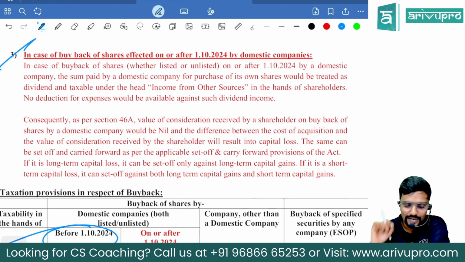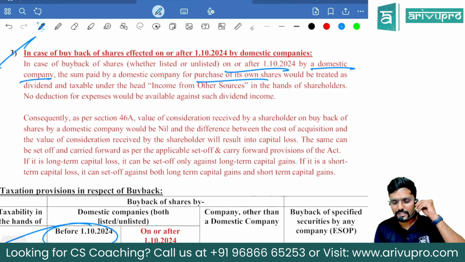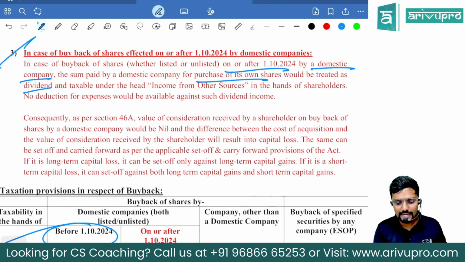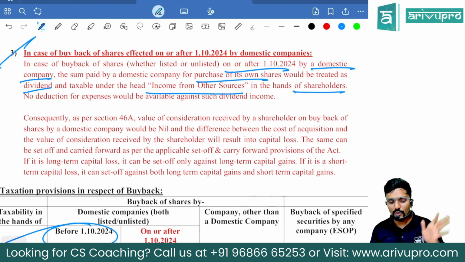In case of buyback of shares effected on or after 1st October 2024 by a domestic company, whether listed or unlisted, the sum paid by the domestic company for purchase of its own shares would be treated as dividend and taxable under the head other sources in the hands of the shareholder. No deduction for any expenses would be available against such dividend income. No expenditure, nothing you can claim.